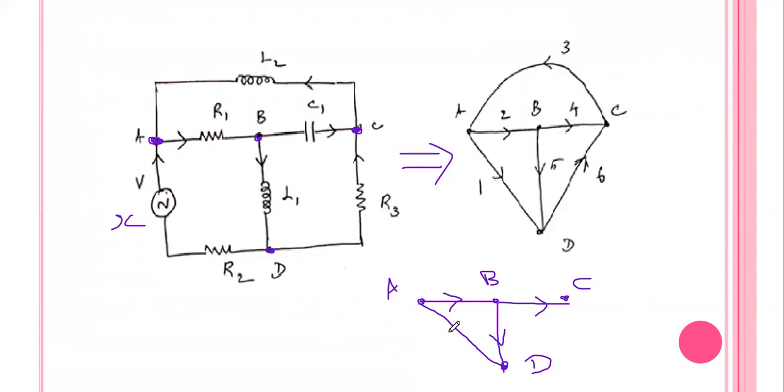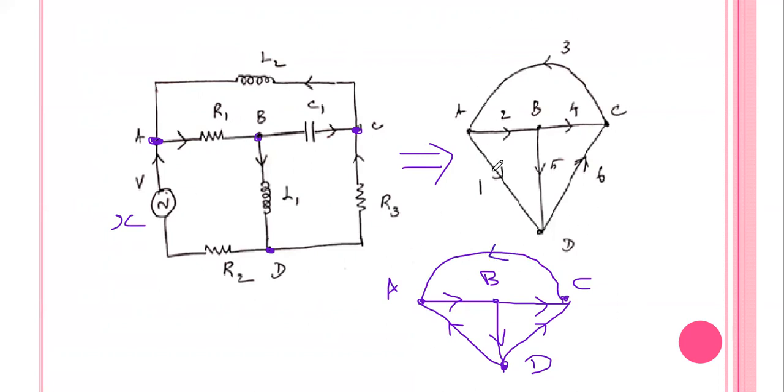Okay, with an arrow like this. Same as before, you just put the arrow. Similarly, you see C to D. So between nodes C and D, the resistor R3 is there. You just replace R3 by a simple line and put the current direction. Similarly, between A and C, one inductor is there. So from A to C, you just draw one line with an arrow marker like this. Okay, so this is the corresponding graph.